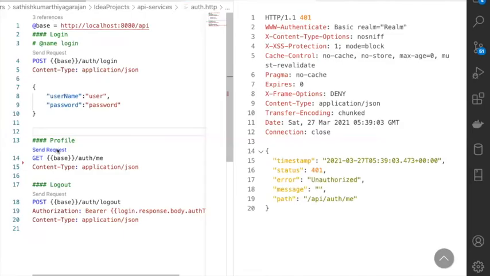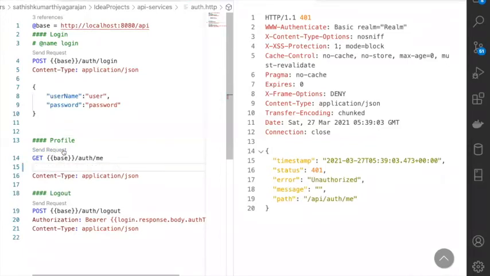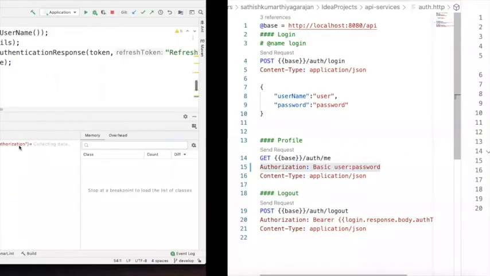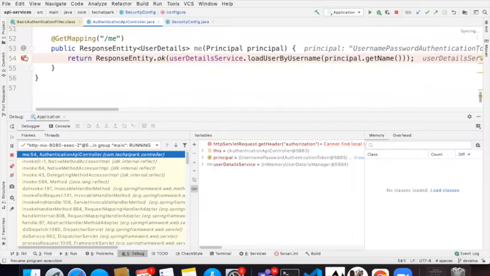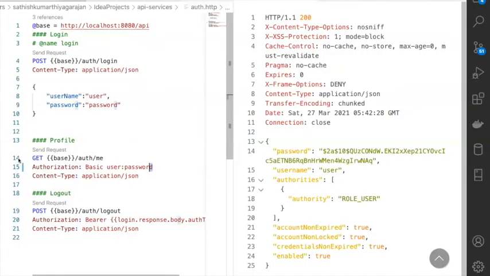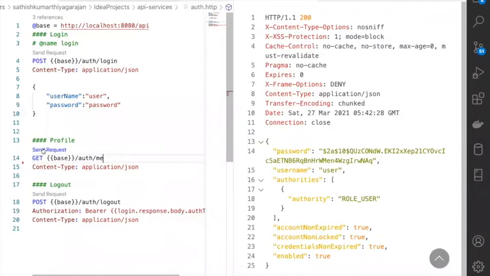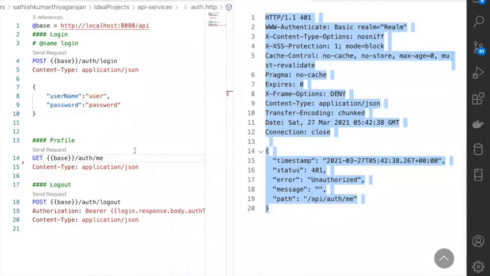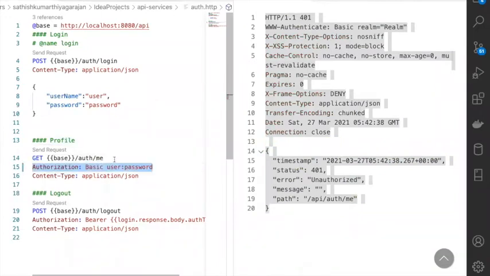Now let us just look at the same thing. Now I'm just going to pass my authentication again. Pass the proper credentials. This time I have already informed Spring Boot that I don't want to store anything in session. And every time you want to request something, you need to pass your credential. And this is how basic authentication stands.